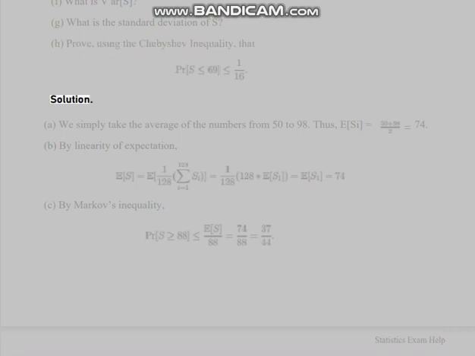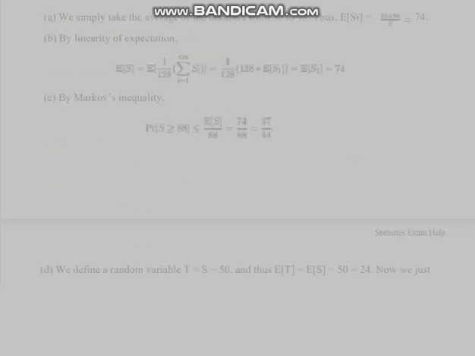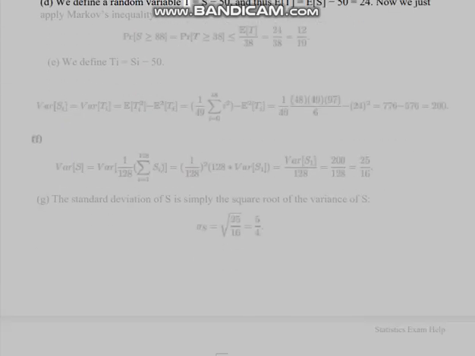Solution. A. We simply take the average of the numbers from 50 to 98. Thus, E[C] equals 74. B. By linearity of expectation. C. By Markov's inequality. D. We define a random variable T equals S minus 50, and thus E[T] equals E[S] minus 50, which is equal to 24. Now we just apply Markov's inequality.